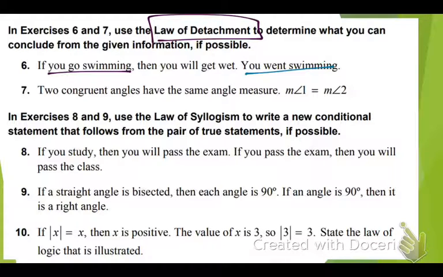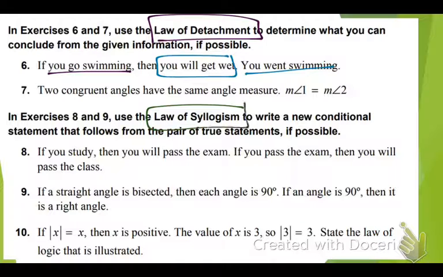What is the statement they gave me? You went swimming. Does this match the hypothesis? Yes. If you go swimming, well, I went swimming. Okay. Then what can we conclude? Then you will get wet. So you would write, you will get wet. I'm just going to circle it for now. We're going to skip down to the law of syllogism.